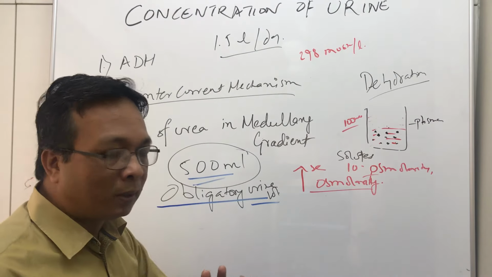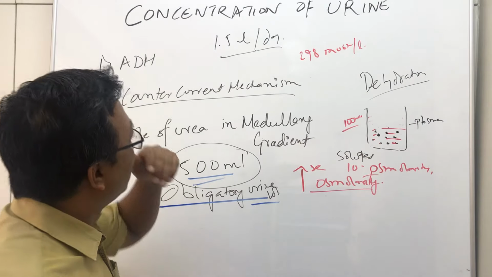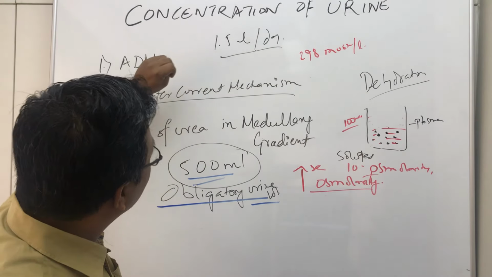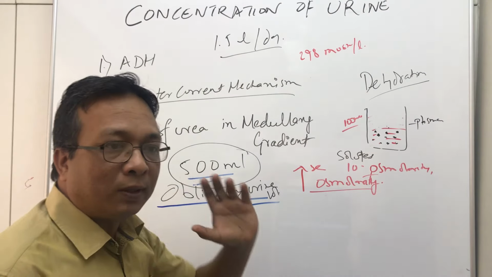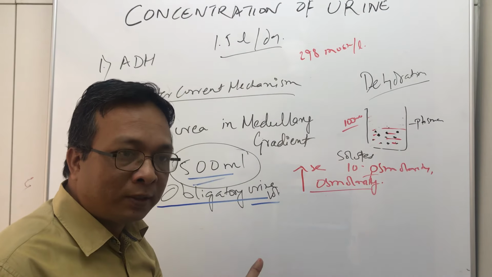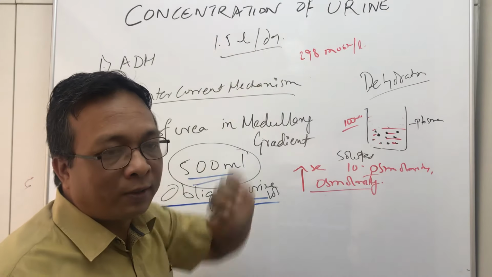It comes as a 1 mark question. So how much is the obligatory urine volume? That is 500 ml, right? So what we are discussing here is that whenever there is any condition of losing water, dehydration, or loss of blood, our urine automatically becomes concentrated.